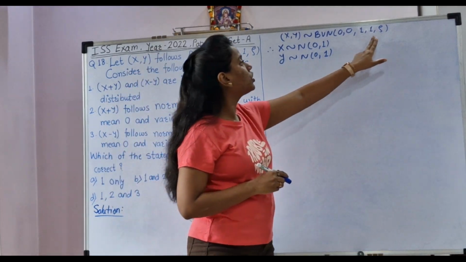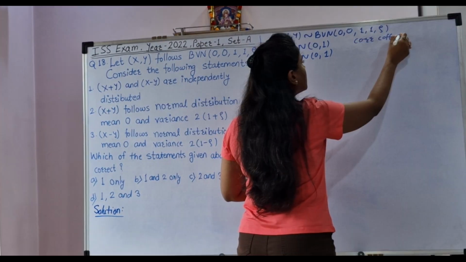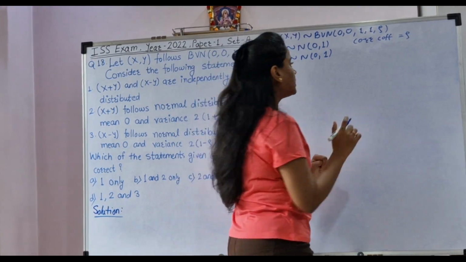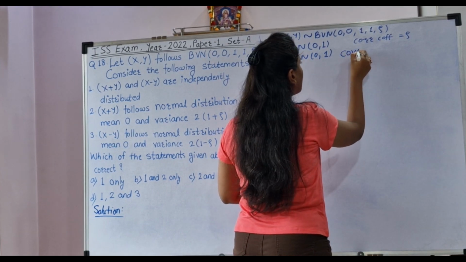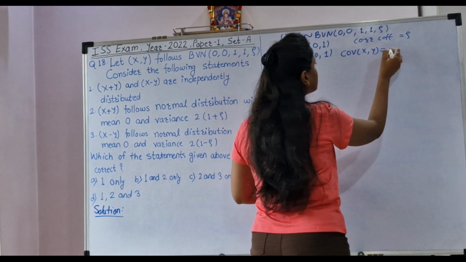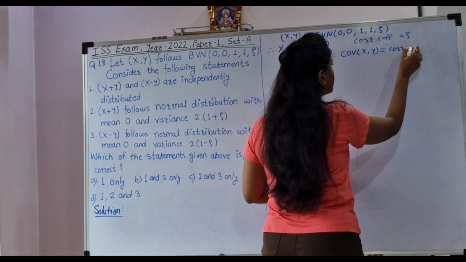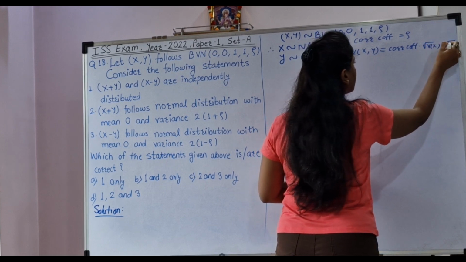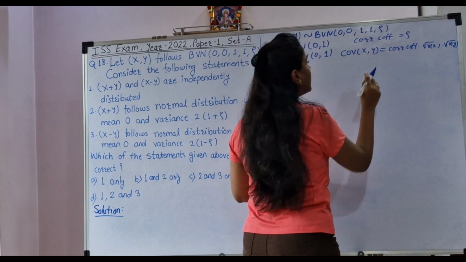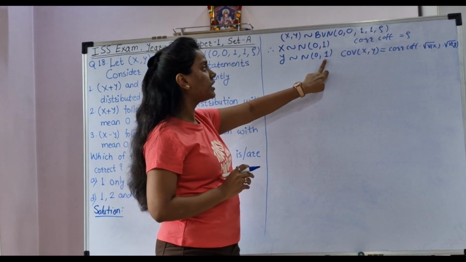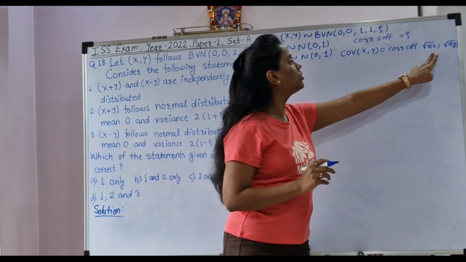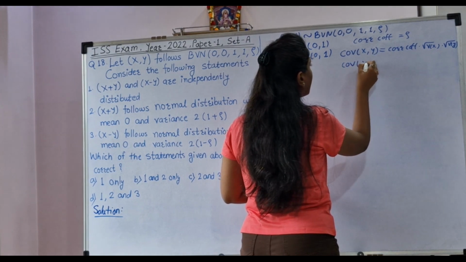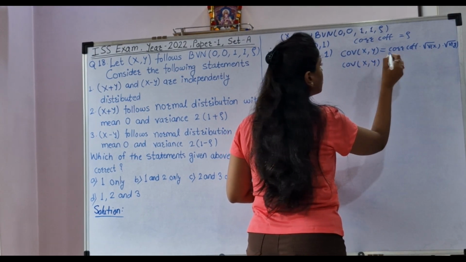Then what is given? Correlation coefficient equals rho. From this we can find out covariance of XY. Covariance of XY equals correlation coefficient times square root of variance of X times square root of variance of Y. Now here, what is variance of X and variance of Y? It is 1. So square root of 1 and 1 will be 1. So we will get covariance of XY equals rho.